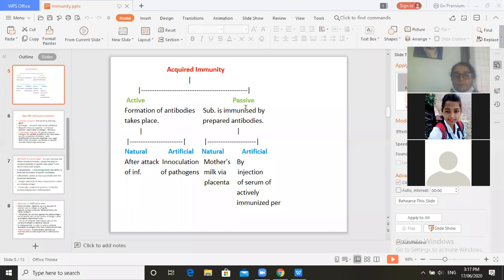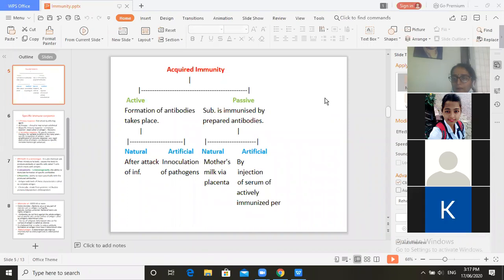So, does any one of you know an example of artificial active immunity? Ma'am, polio dose? Yes, right. Polio dose.